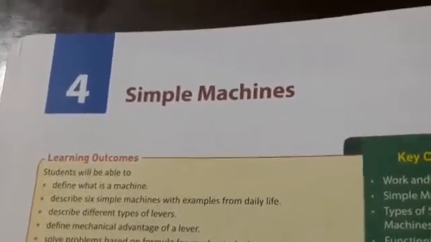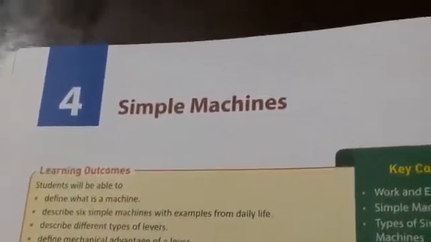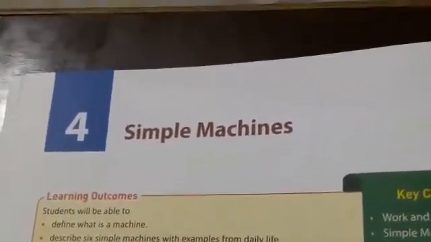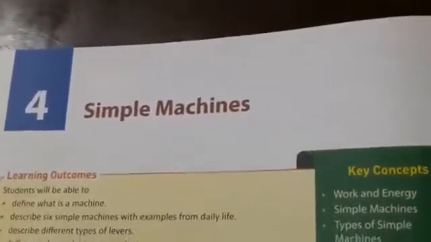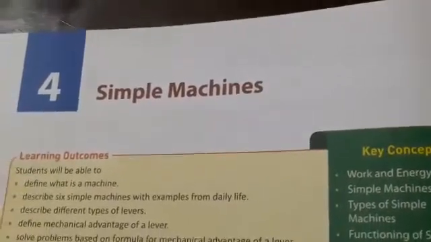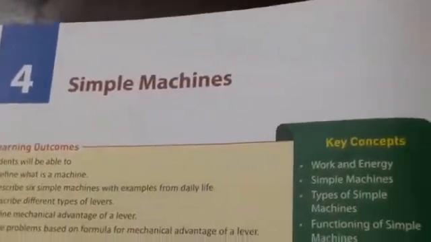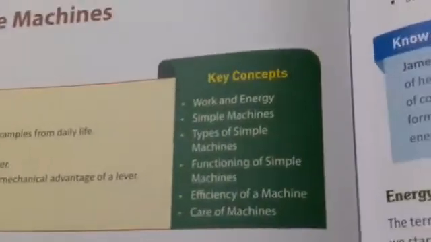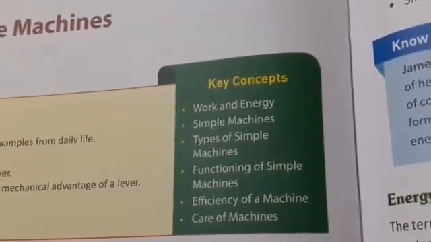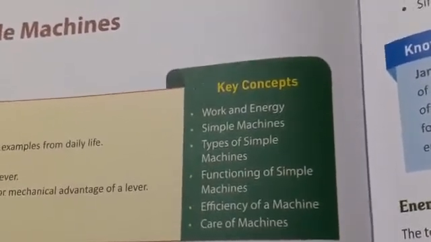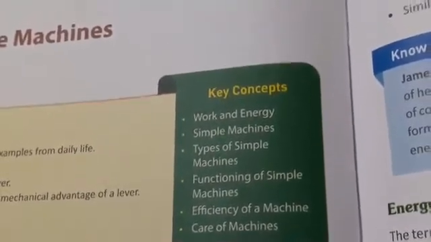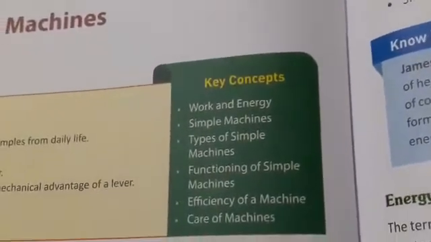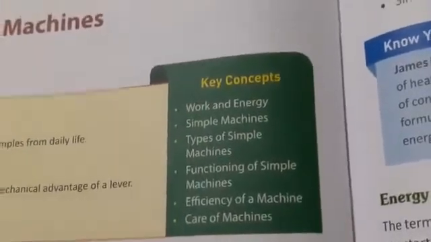Dear students, in the previous class, we completed chapter 2, Physical Quantities and Measurement. Today, we are going to start a new chapter, chapter number 4, Simple Machines. Students, in this chapter, we will learn about: first, work and energy; second, simple machines; third, types of simple machines; fourth, functioning of simple machines; fifth, efficiency of a machine; and last, care of machines.